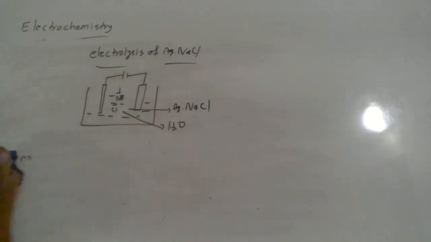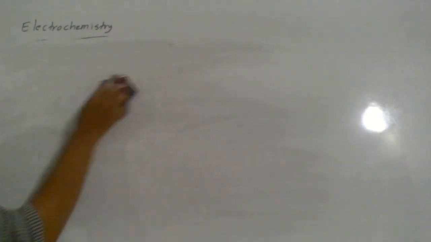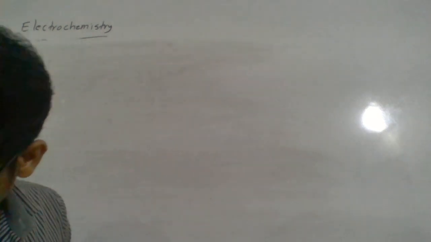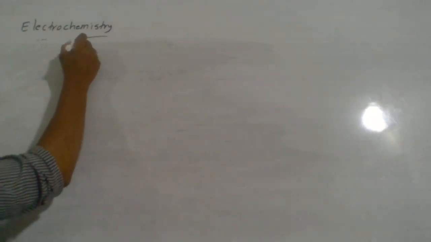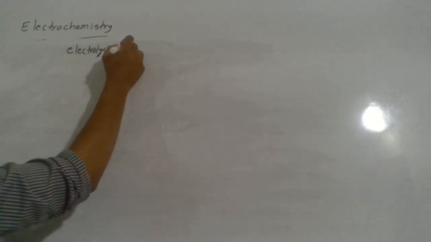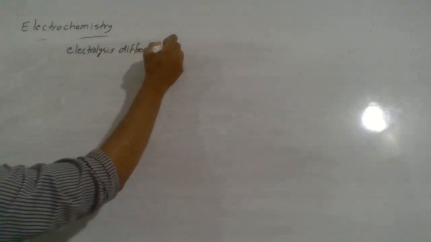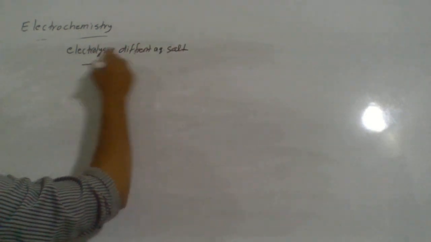Now let us discuss the electrolysis of different salts. We discussed sodium chloride. Now we carry out electrolysis of different aqueous salt solutions, and let us discuss them one by one.